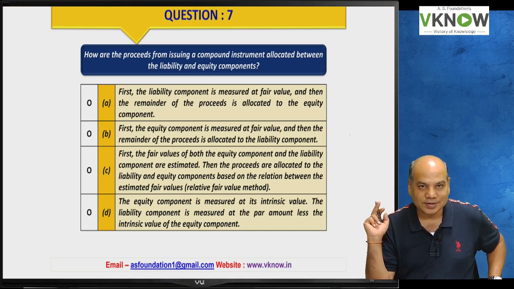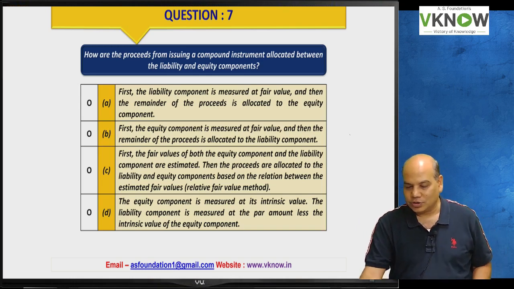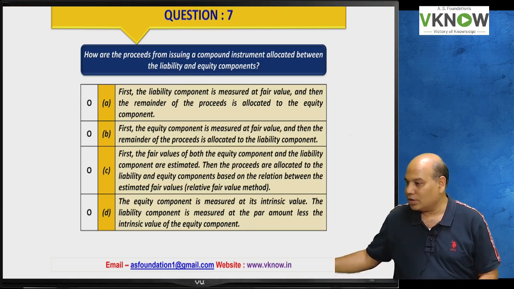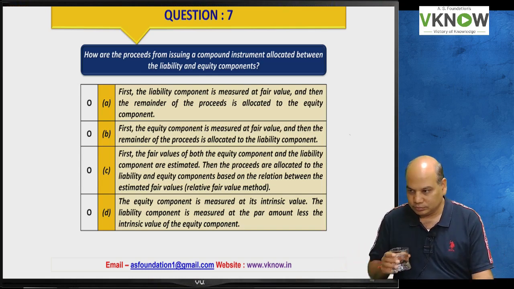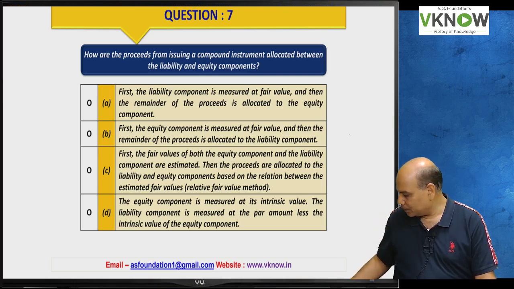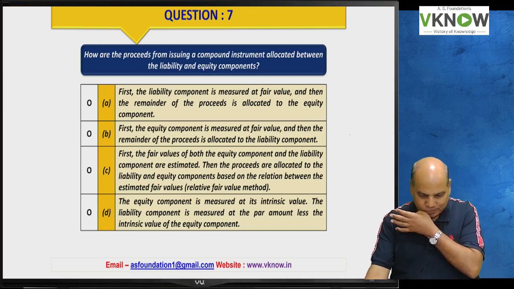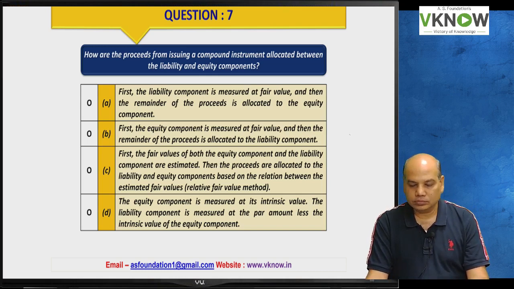Question number 7. First read the question and solve it yourself. Then we will discuss why some answers are right and why some are wrong.